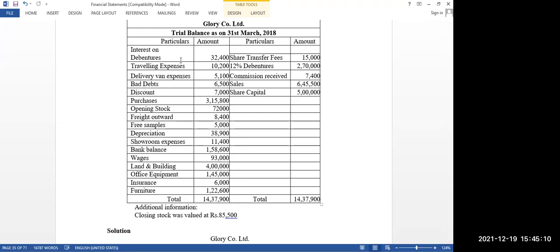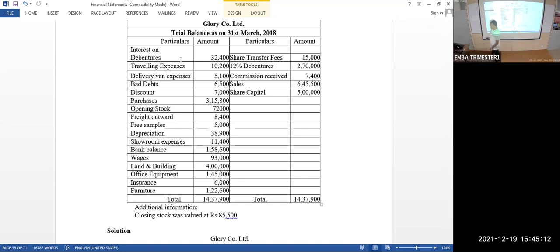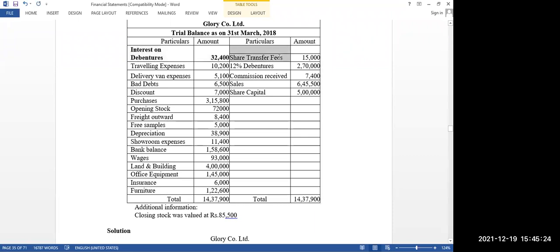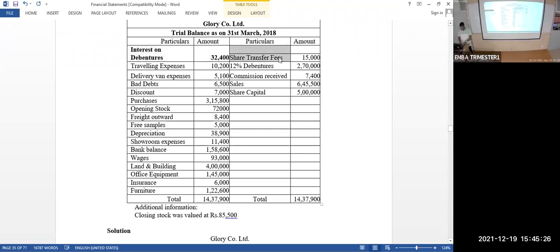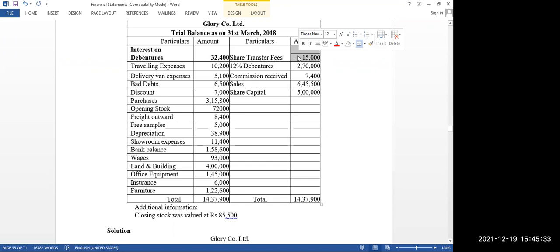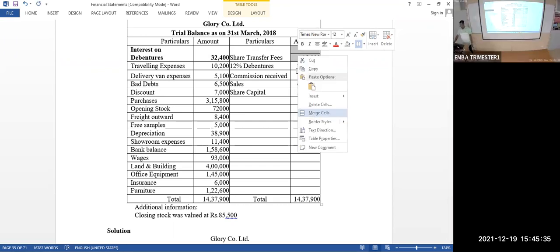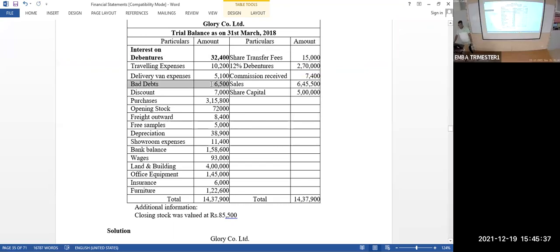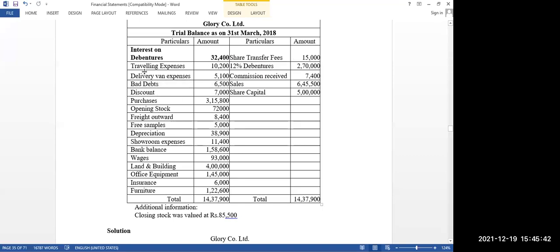Finance cost. In the profit and loss account, under the name finance cost. Next, traveling expense. Other expense. Then delivery van expenses. Other expense. Good. Bad debts. Other expenses.